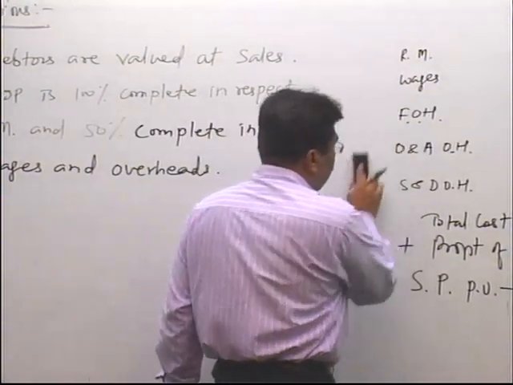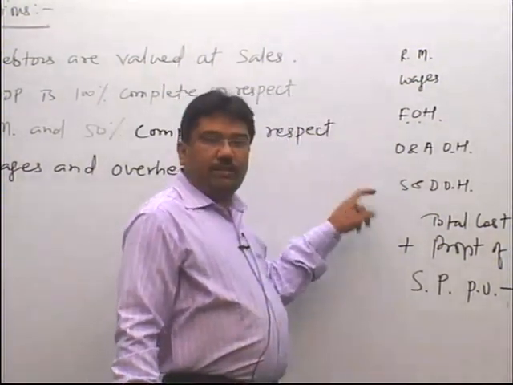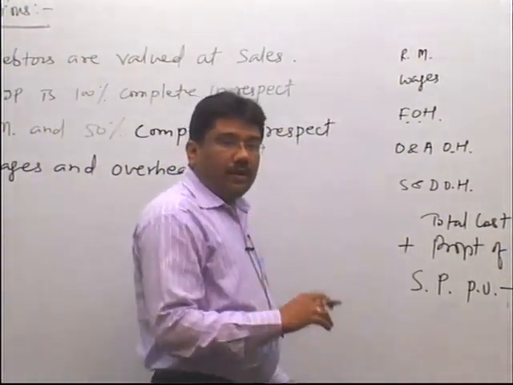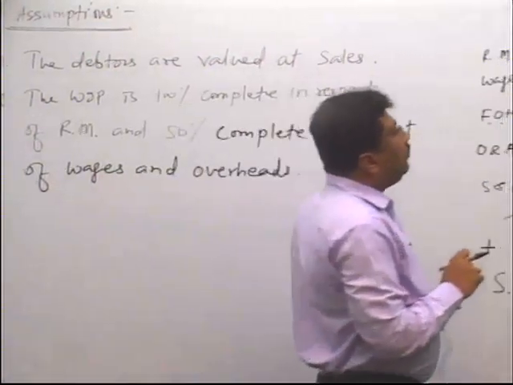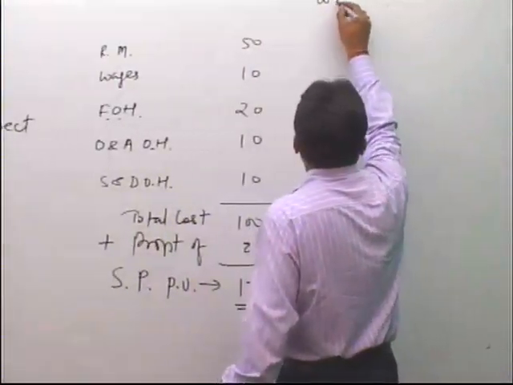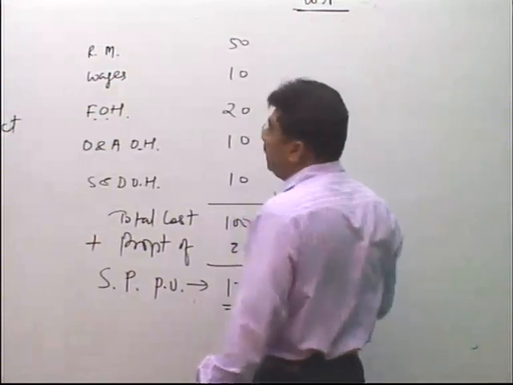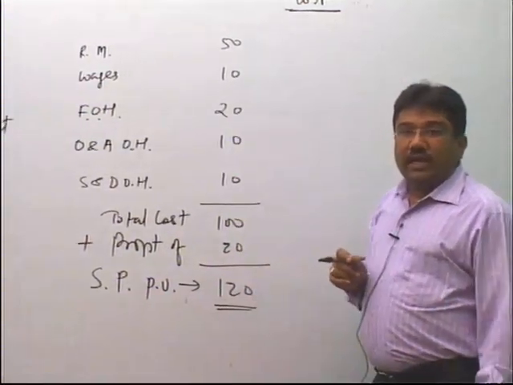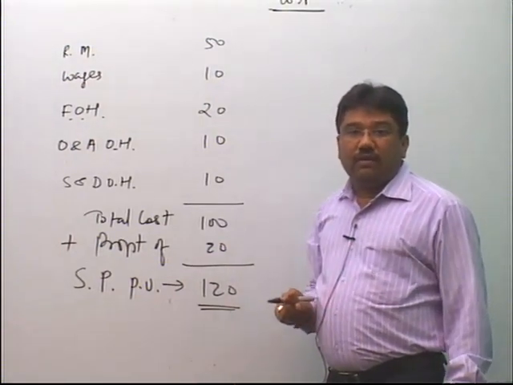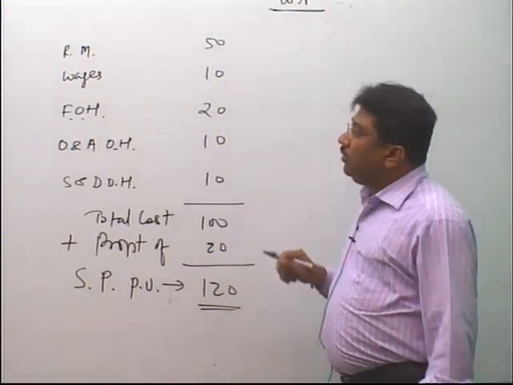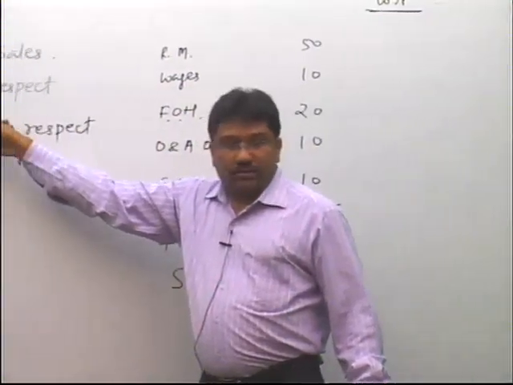Suppose first you are given various overheads separately. Now, continue the assumption 2. Suppose one unit is in WIP stage. Then what will be the value of 1 unit of WIP? That we have to find out, and that value depends on our assumption.